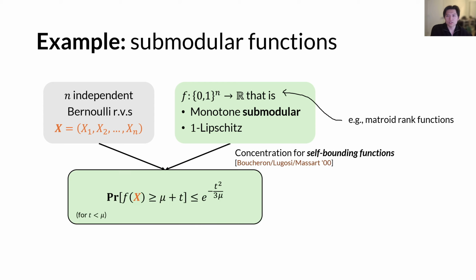So for these functions, we can show that they all satisfy a property called self-bounding. Then, by applying the concentration inequalities for self-bounding functions, it will give us a Chernoff bound or Chernoff strength tail bound. And this bound also implies a standard deviation around the square root of mu, which is as good as the Chernoff bound.